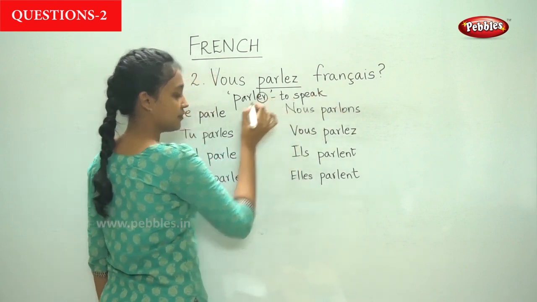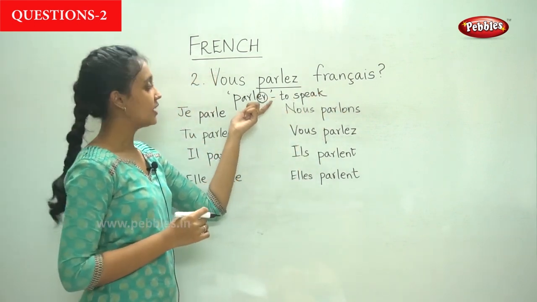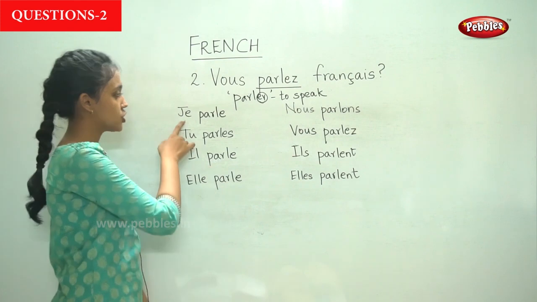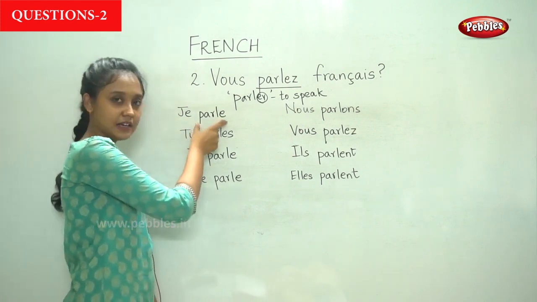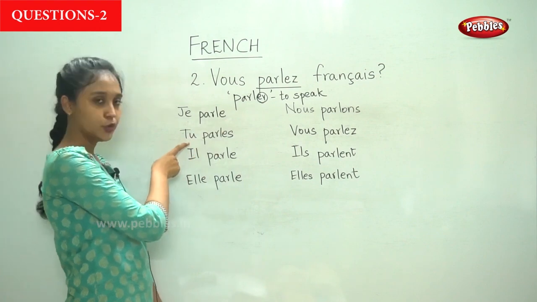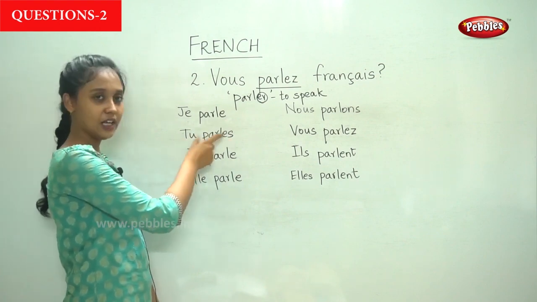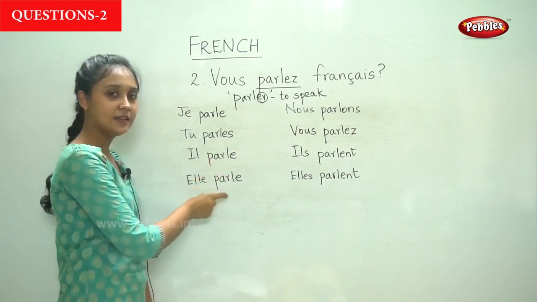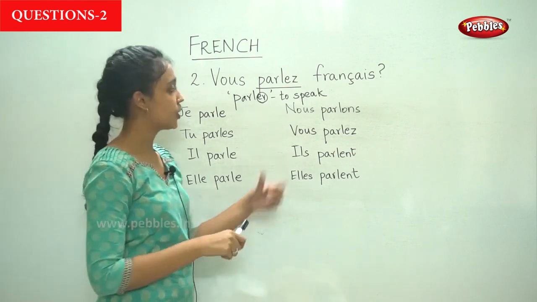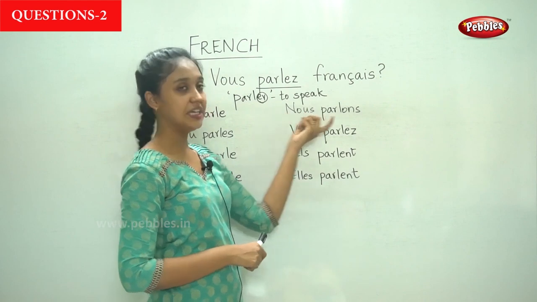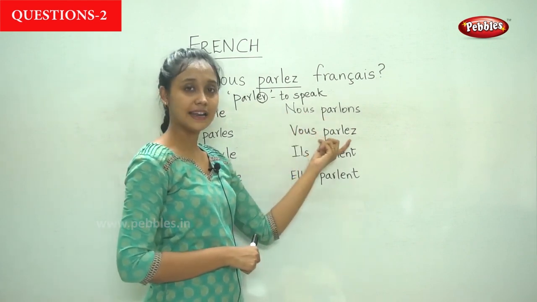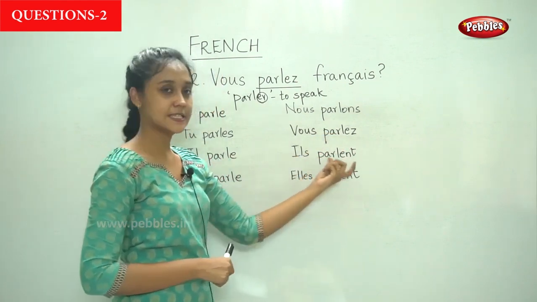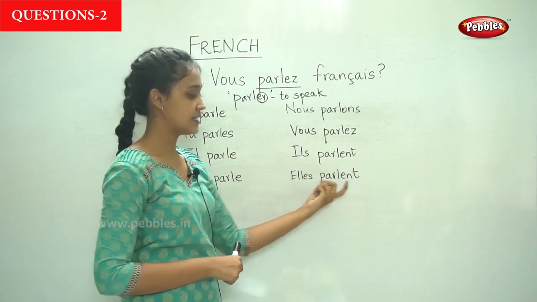It is an ER verb, so you know the rules. For an ER verb, remove ER and add the appropriate endings. If it's je, it is je parle. Tu parles. You speak. Il parle. He speaks. Elle parle. She speaks. Nous parlons. We speak. Vous parlez. You speak. Ils parlent. They speak. And elles parlent. They speak.